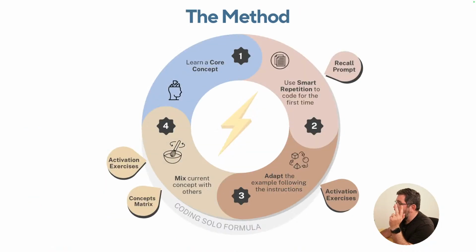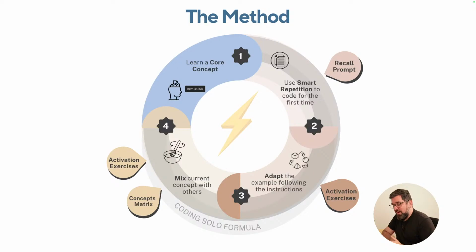So on step number 1, learn a core concept, you're gonna be given a brief introduction to the concept. This is supposed to be very, very brief. I'm not joking, it's gonna be 3-4 minutes long. This is the equivalent of you going to college and having 4 or 6 50-minute classes on a concept.